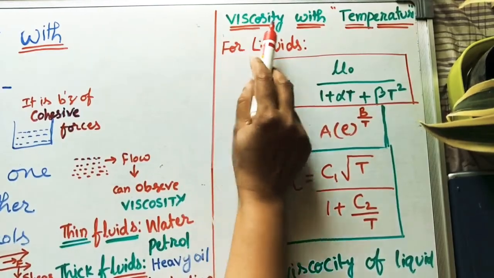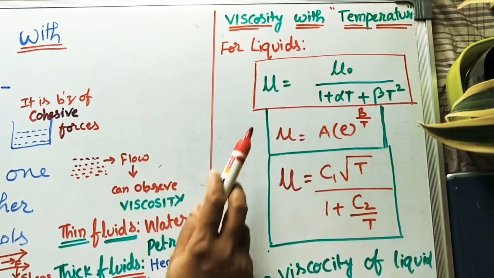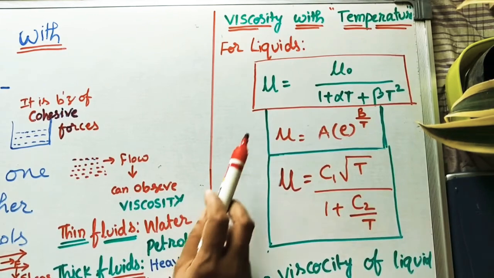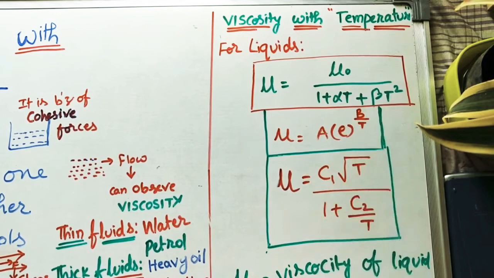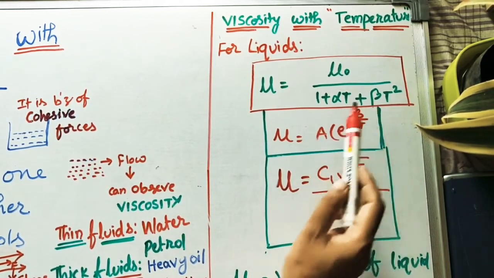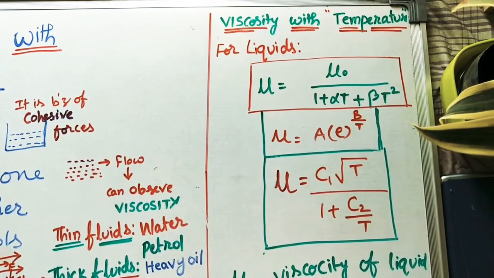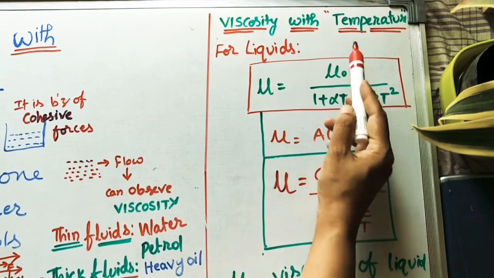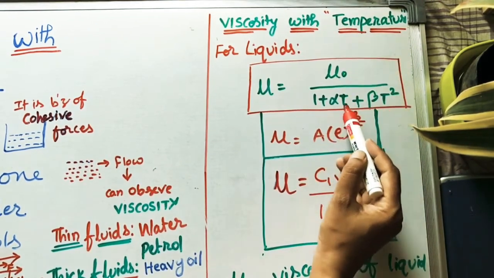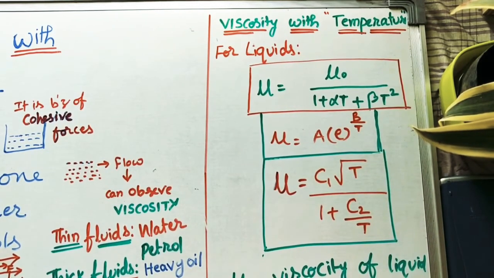For finding the viscosity with temperature, with rise or fall in temperature for liquids, we are using these three formulas. First one is mu is equal to mu naught divided by 1 plus alpha t plus beta t square. Here alpha and beta are the constants. Mu naught is the dynamic viscosity of the given liquid at 0 degree C, and T is whatever temperature is given. We have to take it in Kelvin. If 25 degrees C is given, Kelvin means 25 plus 273. We will get the answer in Kelvin.